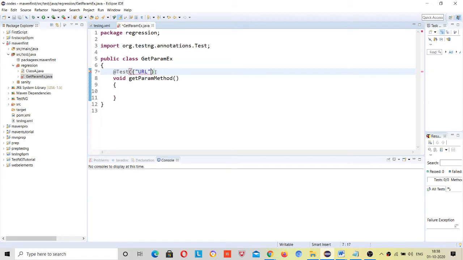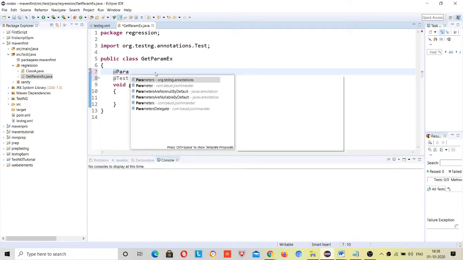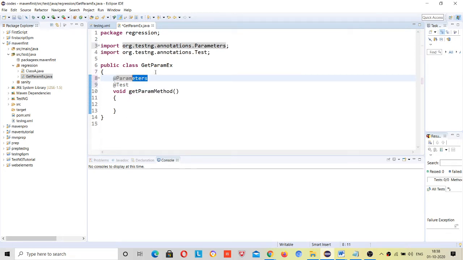Sorry, not this way. Above this, you have to declare the @Parameters annotation, and inside this you pass whatever name you have given in the XML file.